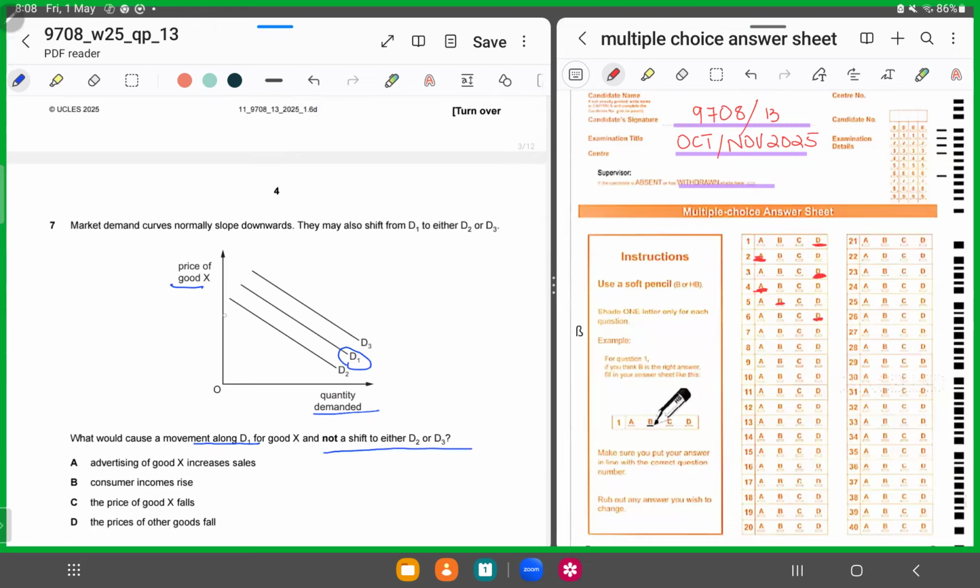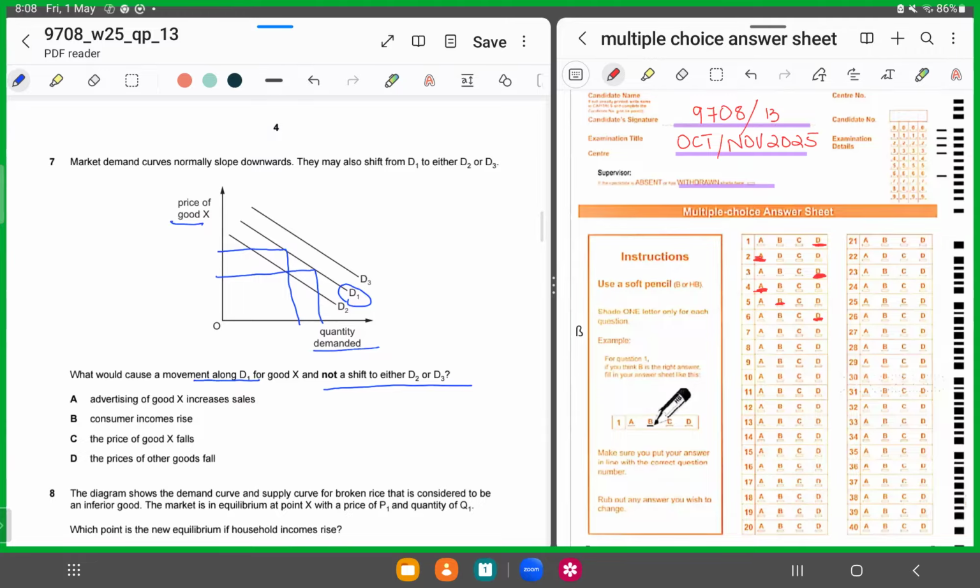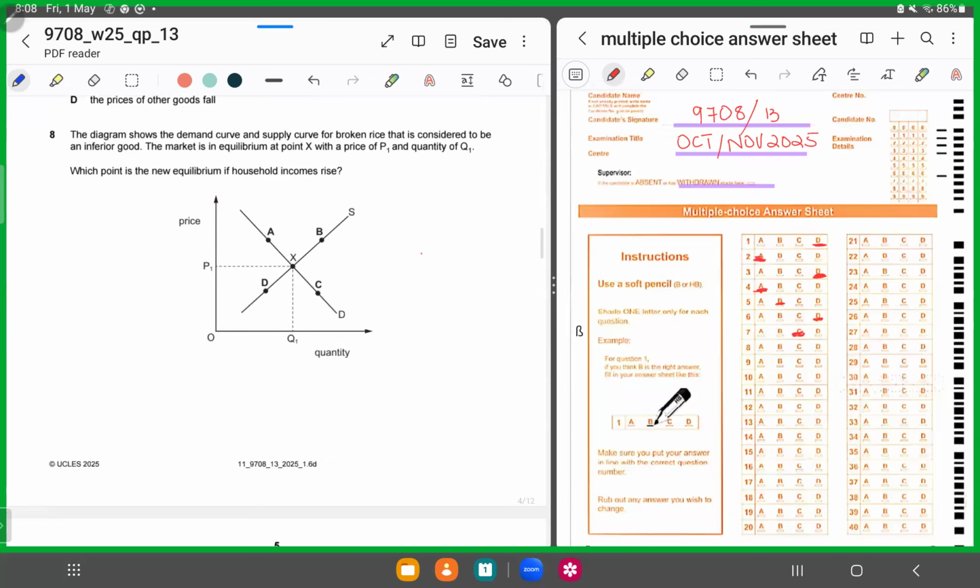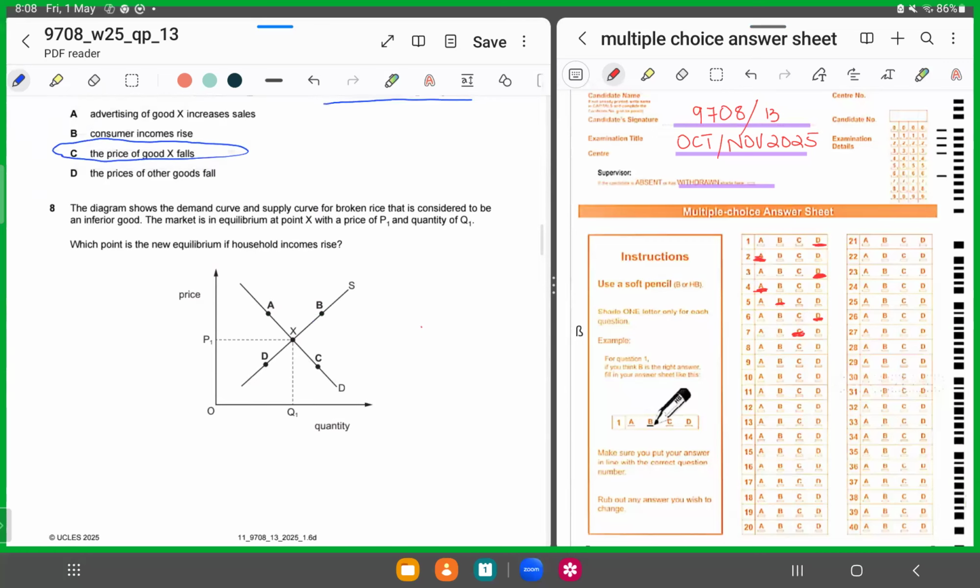That means whatever changes are taking place, that's taking place in the same curve, and there's no shifting of the curves, either on the right side or towards the left. We all know that whenever we're talking about movements along the same demand curve, we are referring to changes caused by the price of the good itself. And other factors other than the price of the good itself would cause what? A shift of the demand curve to either side, depending upon its impact and the elasticities, right? So for 7, it has to be C. This we know since O levels, right? We did it in our IGCSE as well.